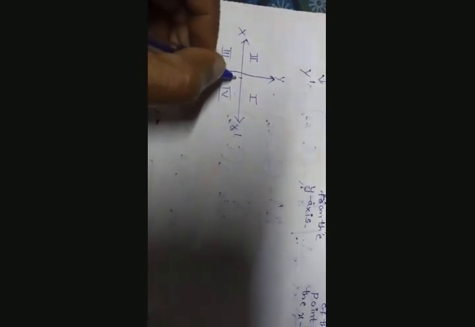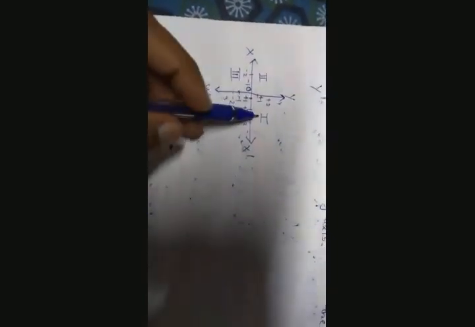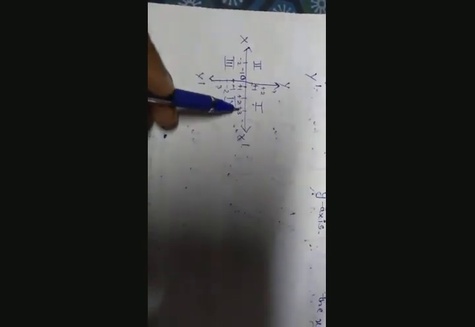Okay, so this is the first quadrant, this is the second quadrant, this is the third quadrant, and this is the fourth quadrant. So you know that all the points on the right side are positive, 1, 2, 3 and so on, and on the top are also positive, plus 1, plus 2 and so on, and on the left -1, -2, -3 and so on, and on the bottom -1, -2 and so on. Okay, we will be writing the coordinates of the quadrants using the symbols on their right as well as top.